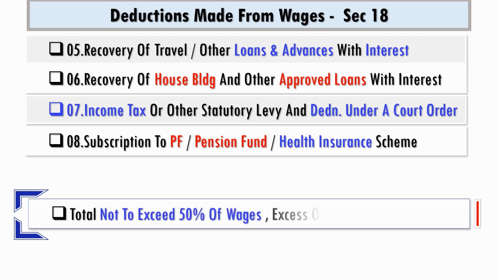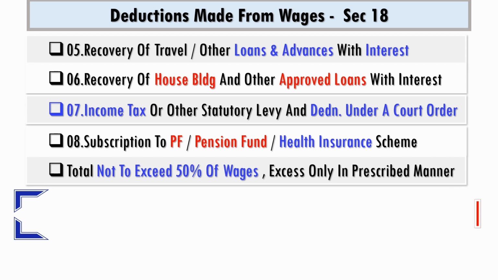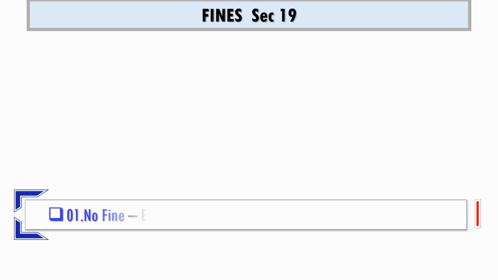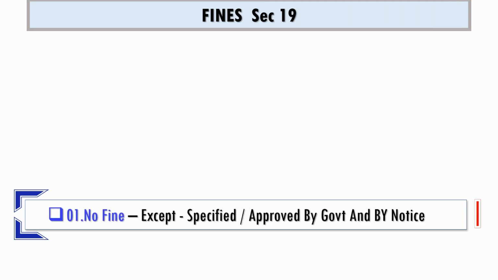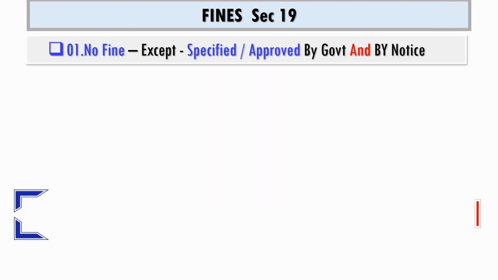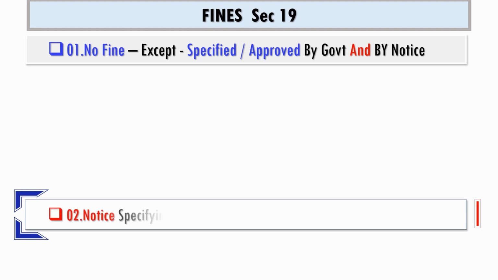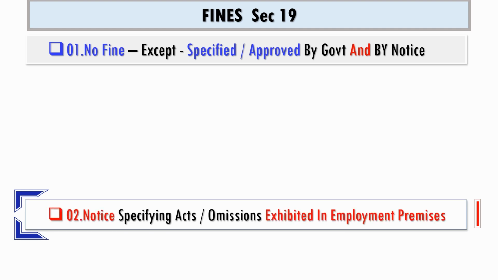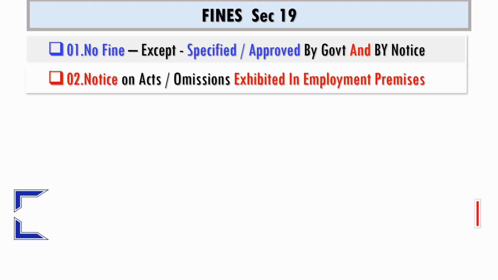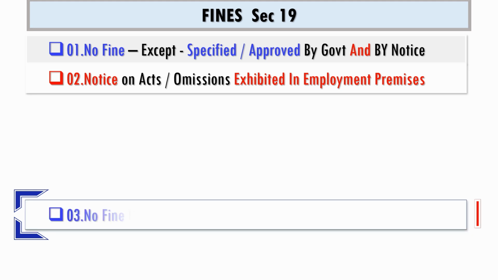The total deductions not to exceed 50% of wages, and wherever there is excess, it has to be done in a prescribed manner. Certain specific provisions in respect of fines. No fine can be charged except those which are specified or approved by government and by notice, and the notice specifying acts or omissions are exhibited in employment premises.